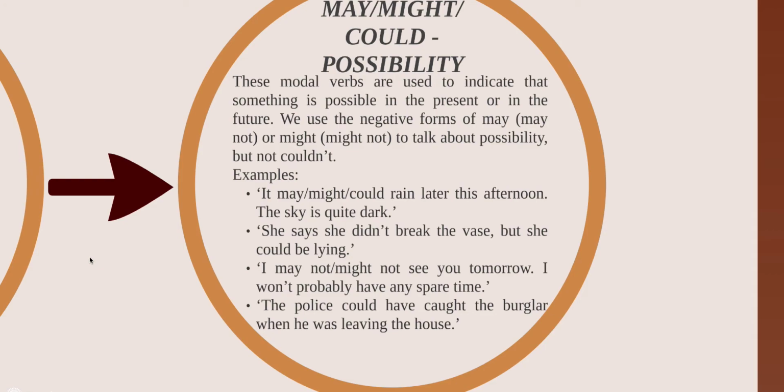In this case, babies, you are going to be able to use may and might in the negative way: may not, might not. But could is not going to be used in the negative way, couldn't. So now we have two modal verbs that are not going to be used with their negative forms in this group of speculation. Those ones are must and could. You can't say mustn't, you can't say couldn't, okay? Just keep it in mind. Sarai, please continue with the examples.